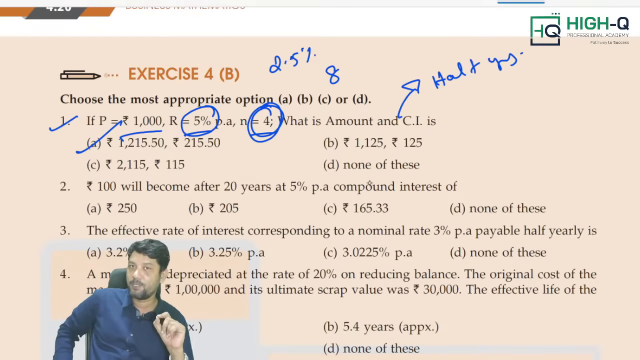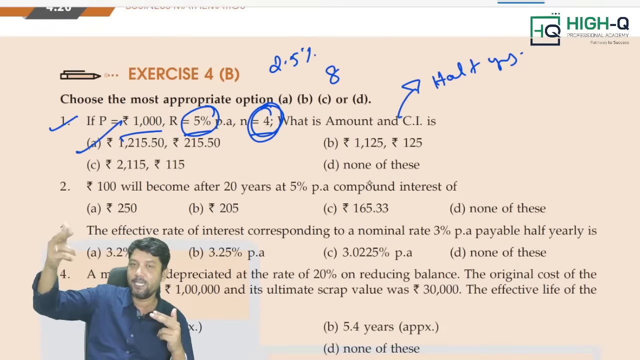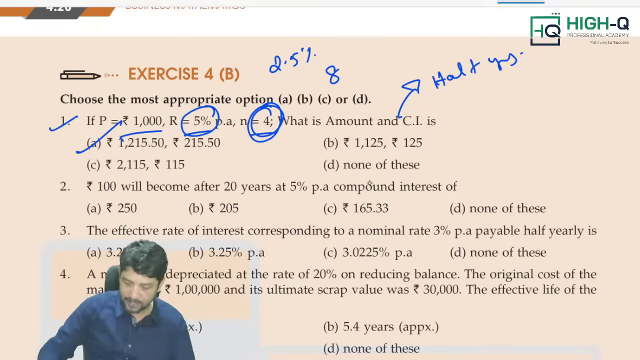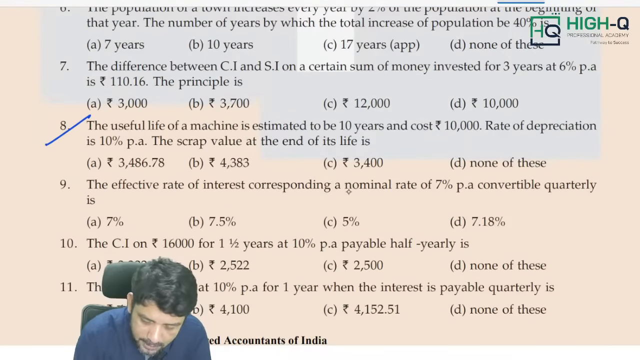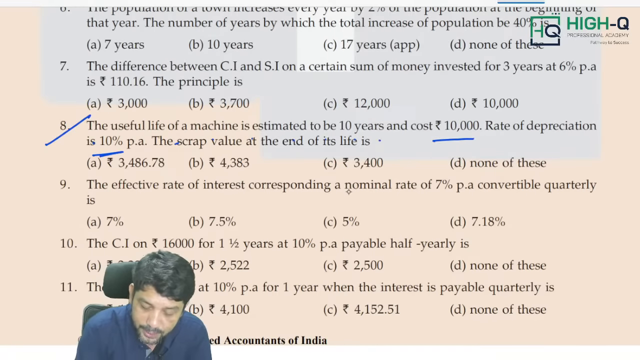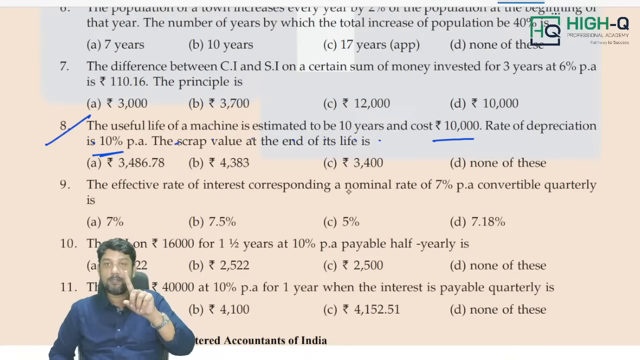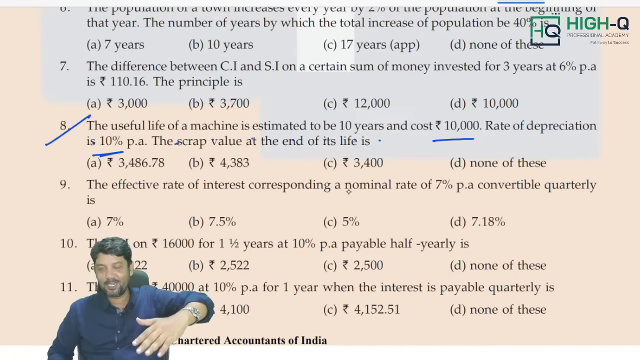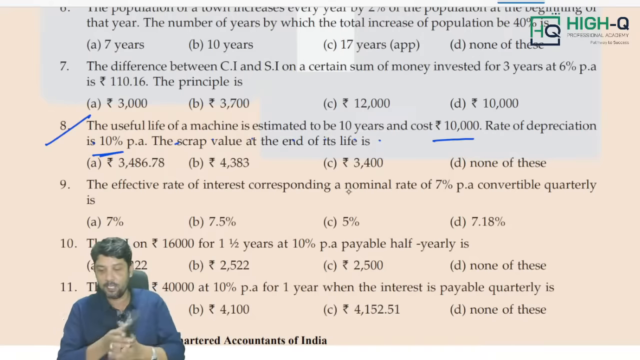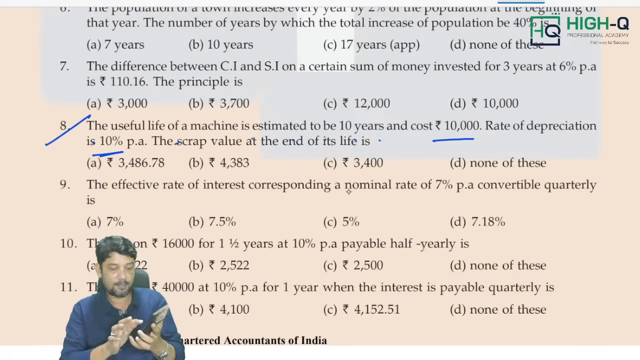Now, in the same way, along with compound interest, we have got depreciation. What exactly is the meaning of depreciation? Interest we keep on adding, depreciation we keep on subtracting. Is that right? For example, look at this sum, 8th sum. The useful life of a machine is estimated to be 10 years and cost 10,000 rupees. Rate of depreciation 10%. Scrap value we need to find out. So today's cost of the machine is 10,000 rupees. After 10 years, how much is going to be the cost? Every year the cost is going to get reduced, and the depreciation rate is given as 10%. Simply what we need to do, sir, 10,000 minus 10%, minus 10%, minus 10%, 10 times we need to do, my dear.